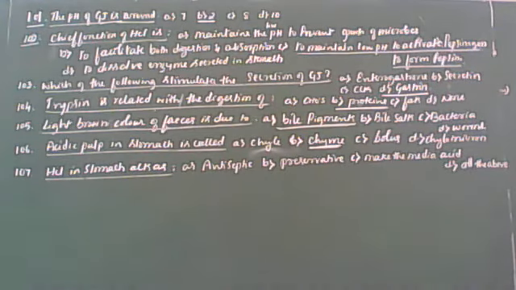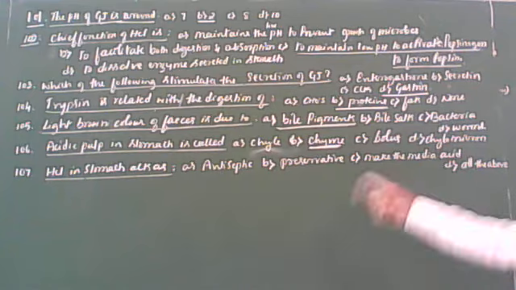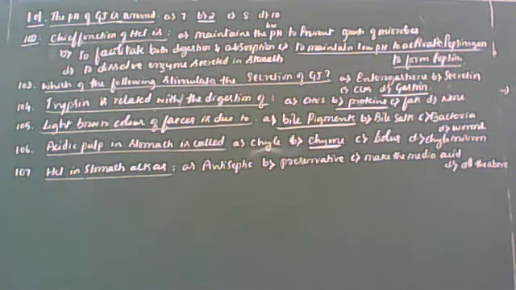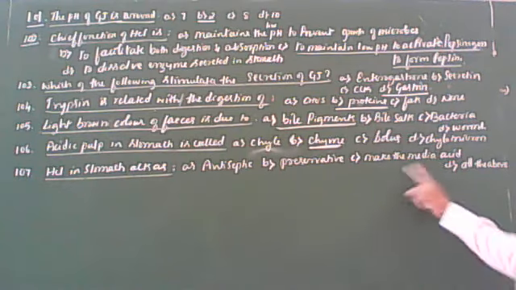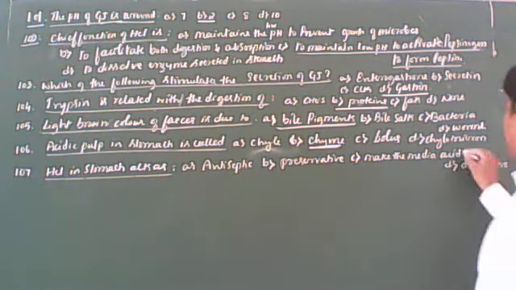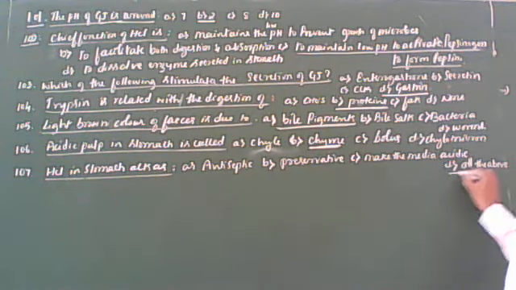If you remember the functions of HCl, you can say antiseptic, because it also kills the bacteria which enter the stomach along with the food. Preservative, correct. As we discussed, it prevents the spoilage of the food. Spoilage of the food in the stomach is called putrefaction. So that is why it also acts as a preservative. Then it also helps to maintain the pH of the gastric juice, that is 1.5 to 2. Makes the media acidic. So here, students, all the above is the correct answer. That you should remember. Next.